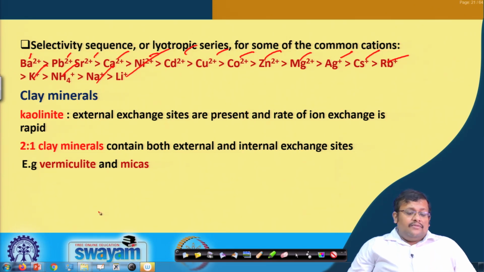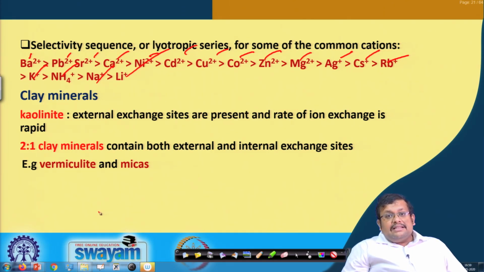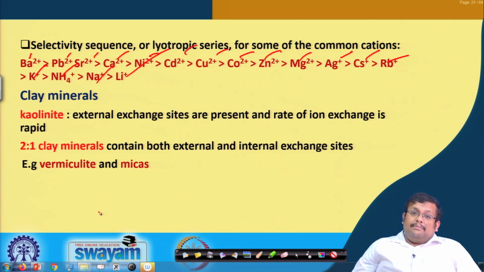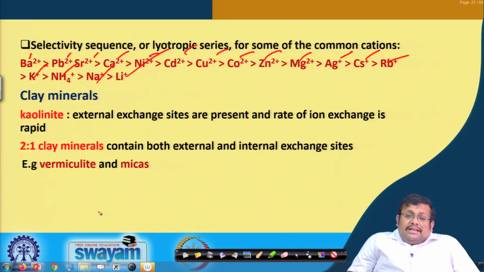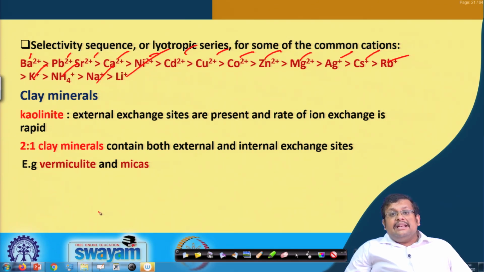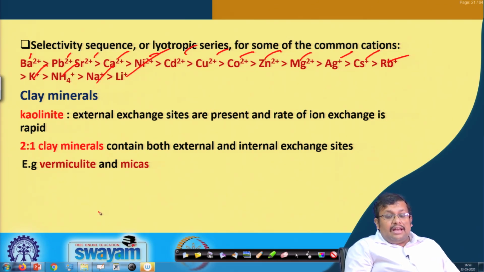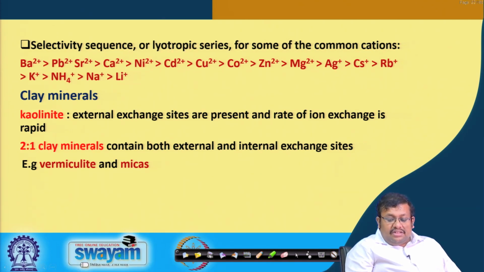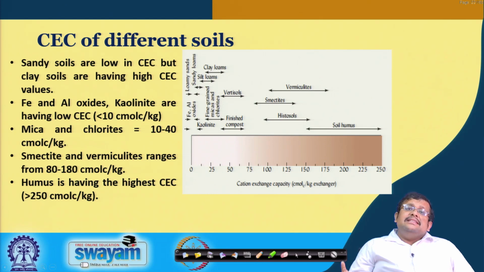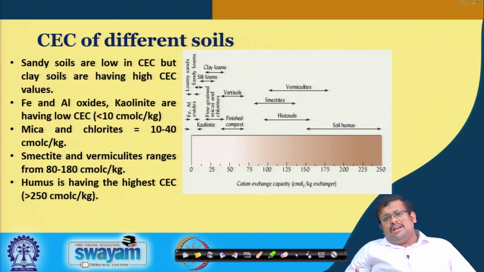In the case of clay minerals, kaolinite has only external exchange sites, and the rate of ion exchange is rapid. In the case of 2:1 type minerals, they contain both external and internal exchange sites, for example vermiculite and micas. Now, if we consider CECs of different soils, sandy soil has lower CEC, but clay soil has high CEC values, because sands are electrically neutral, they do not produce charge. As a result, they have no or very low CEC.